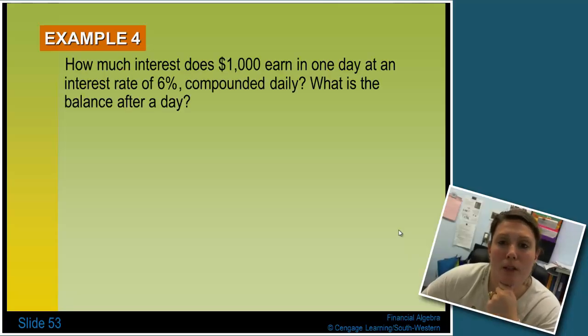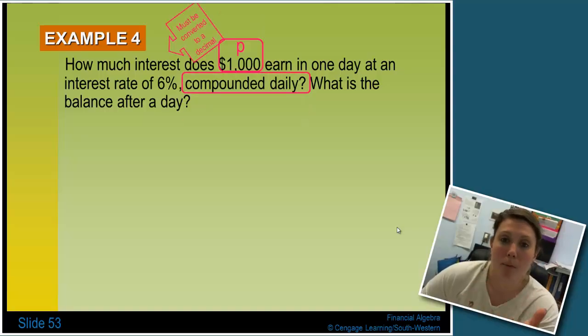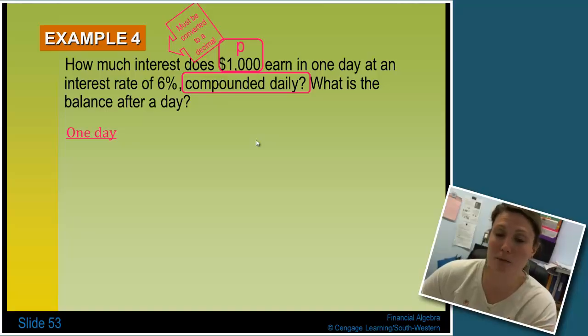Example 4. How much interest does $1,000 earn in 1 day at an interest rate of 6% compounded daily? What is the balance after a single day? So again, my principal is 1,000. My rate is 6%, compounded daily. Well, they don't mention anything about leap year, so we assume that it's a regular year.